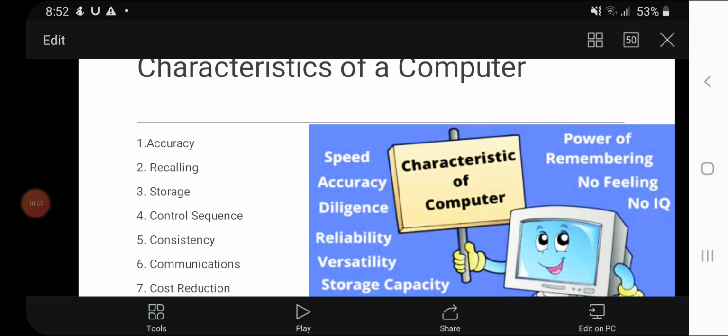The second one was operations like input, output, storage, and processing. The third one was what is data. Fourth, information, what is information. And the last one, I described the characteristics of a computer. So I hope that you understand all the information I am giving to you.